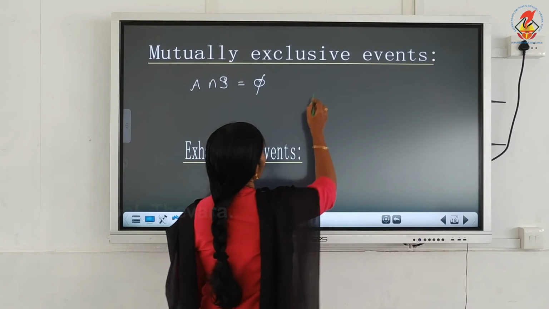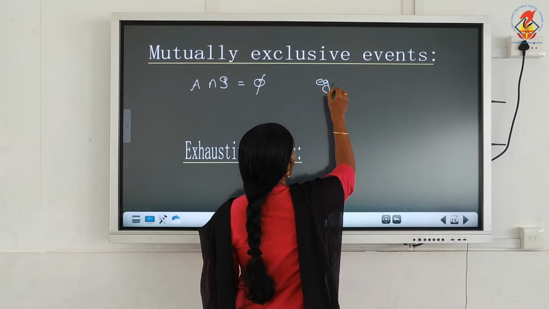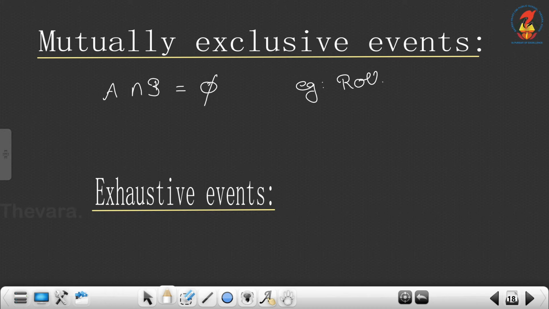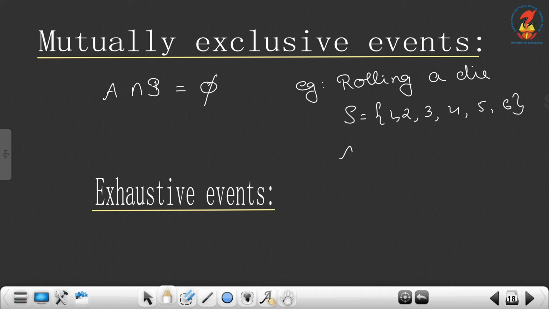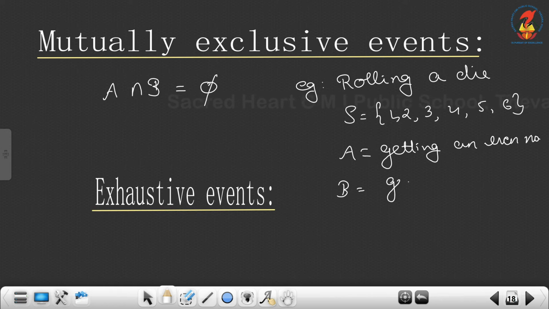So, example: the same example, rolling a die. S is {1, 2, 3, 4, 5, 6}. Let A be the event getting an even number, and B be the event getting an odd number.